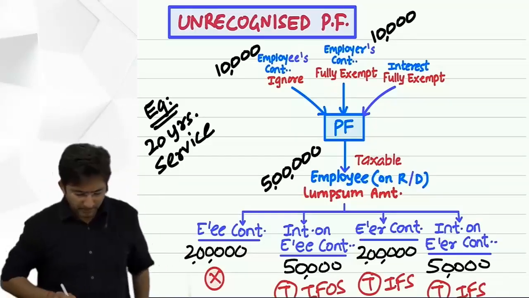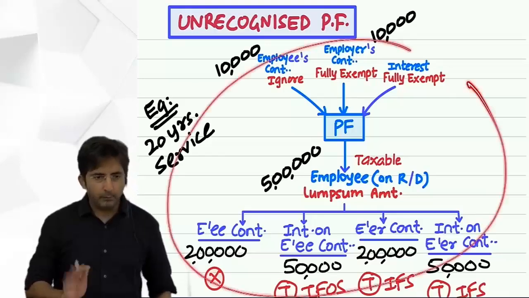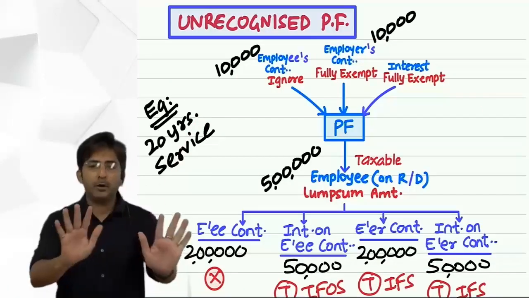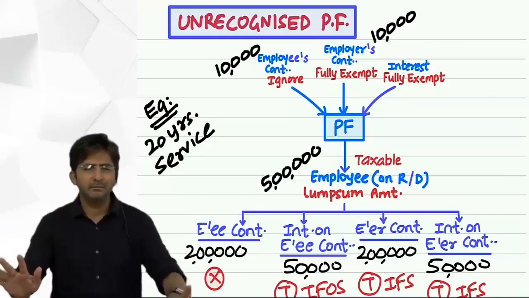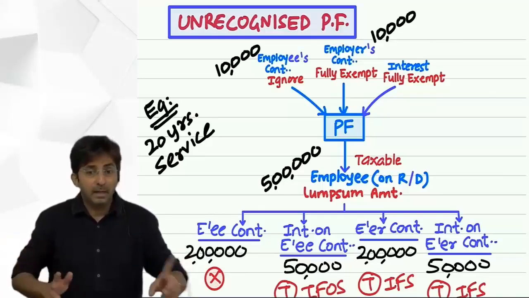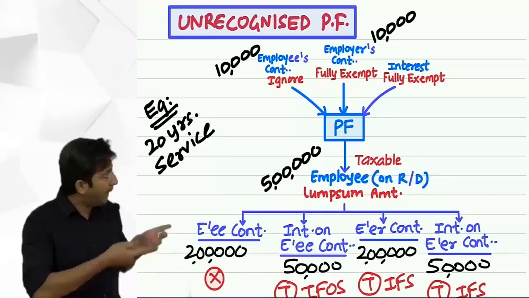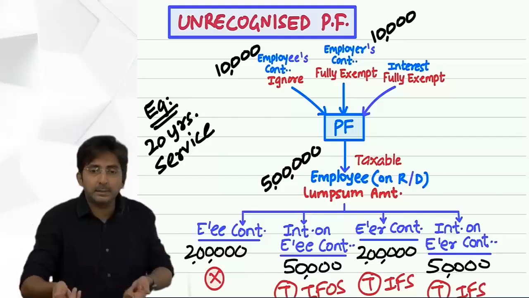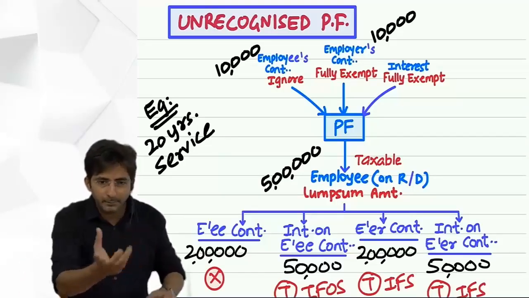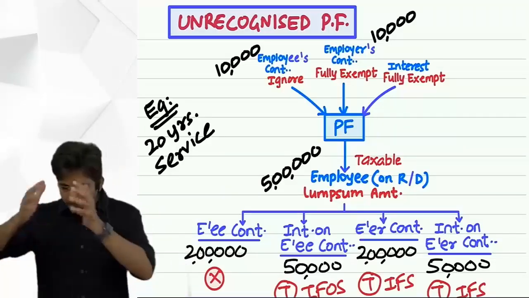Okay. Now see, we will practice this thing with the help of one question. My plan was, SPF I taught, I didn't take any sum. You don't need any sum because in SPF, everything is fully exempt. RPF I taught, I immediately took a sum. Now I have taught UPF, I'll immediately take a sum. But before that sum, please listen to one very good thing. Please, the three Provident Funds, see the way I am summarizing, okay?